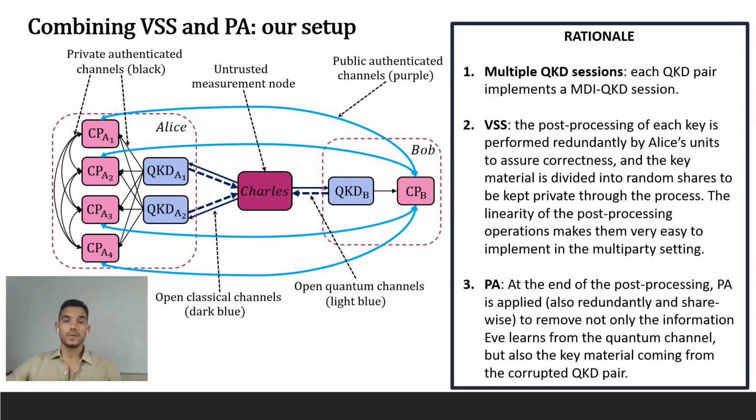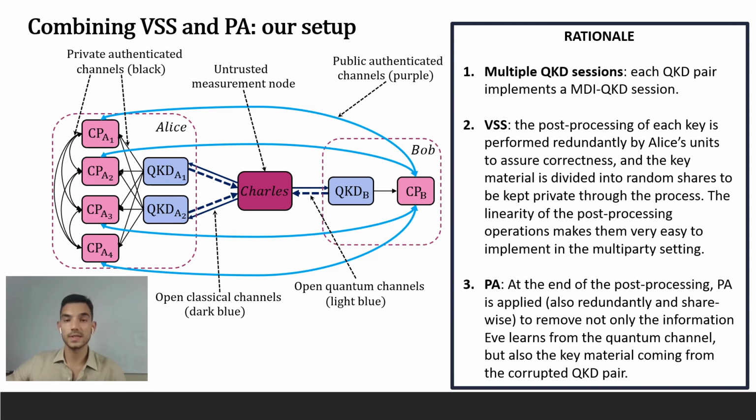At the end of the day, due to the use of verifiable secret sharing and redundant communication with Bob's units, all honest units at Alice's side reach consistent shares of 2 post-processed key strings, each of them coming from a different QKD pair. But since one of the pairs is potentially corrupted, privacy amplification is required to remove not only the information that Eve learned from her intervention in the quantum channel, but also the one she learned from the corrupted QKD module, in case there is one, okay?